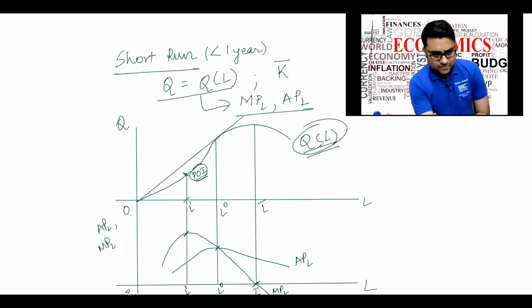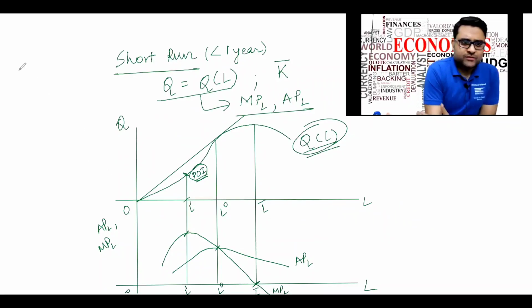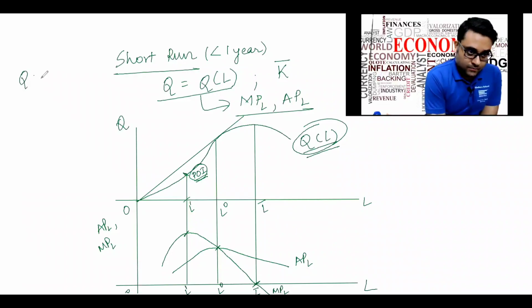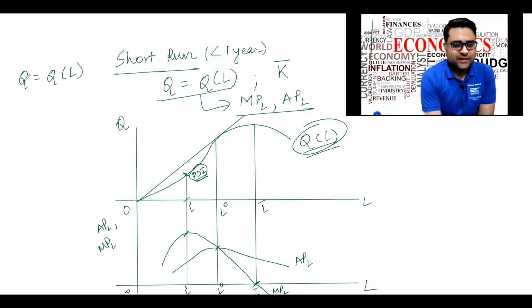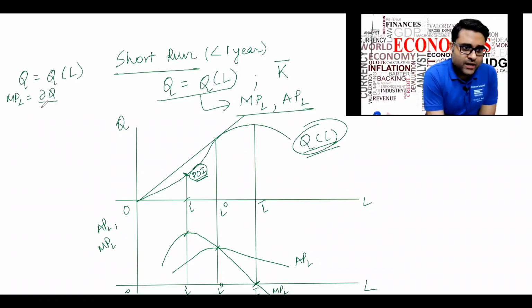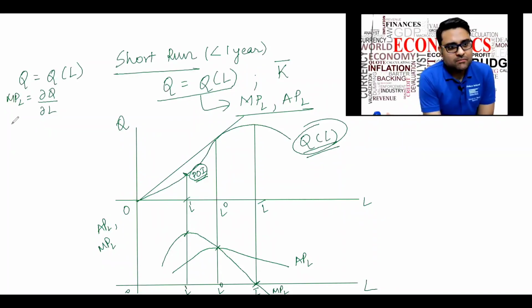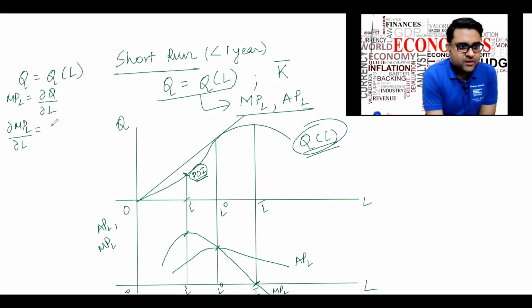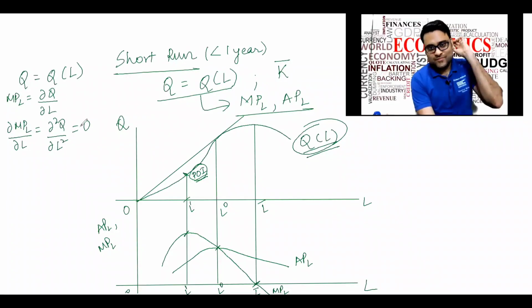Let's actually prove all of this if it is not clear. We can prove it mathematically very simply. Marginal productivity of labor is basically del Q del L. If we have to maximize the marginal productivity of labor, we have to find the first order derivative of it, which is basically the second order derivative of Q. Correct?